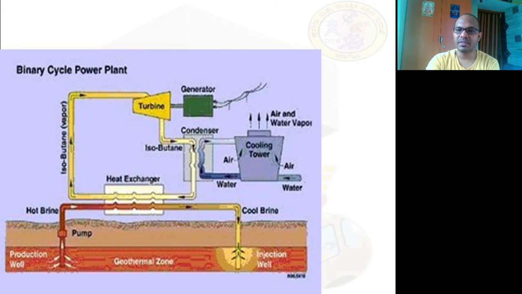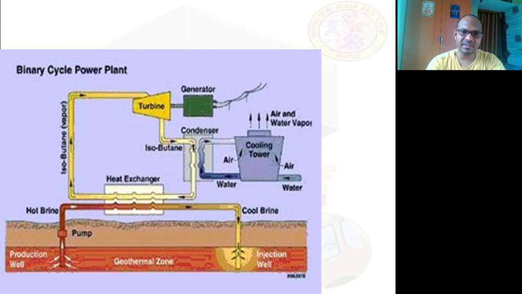This cooling tower, you might have seen even in a thermal power plant. There will be much bigger cooling towers there. That is the reason we always circulate cold air or water, in order to maintain the temperature of the condenser. The condenser is also a type of heat exchanger.